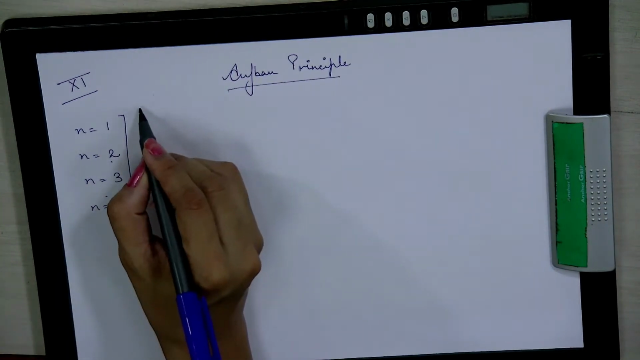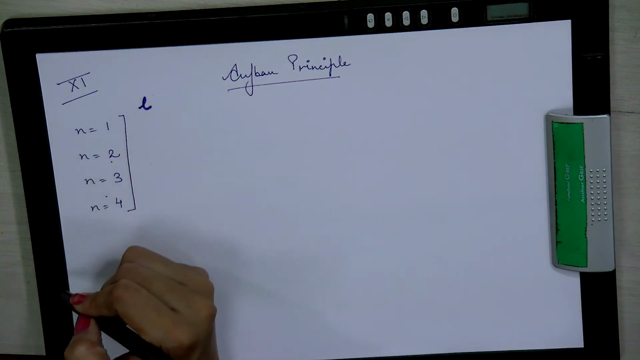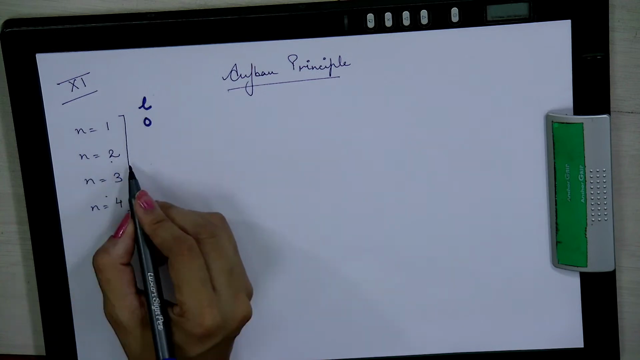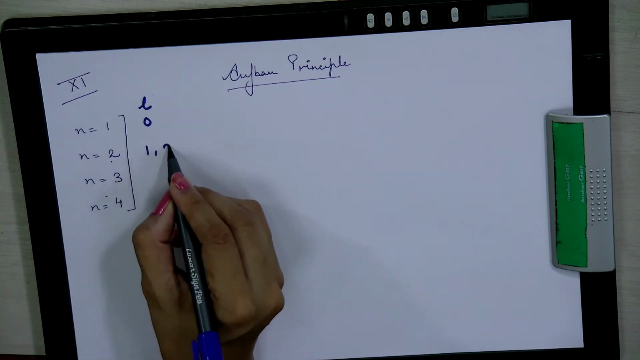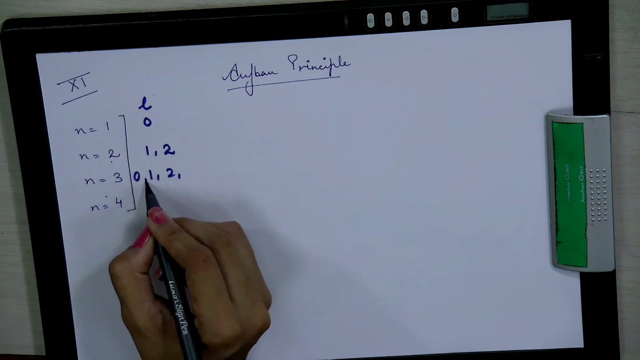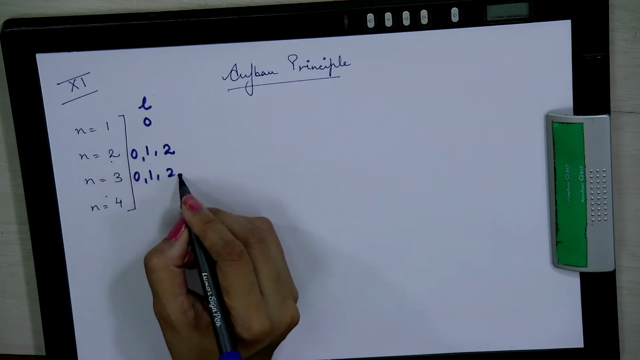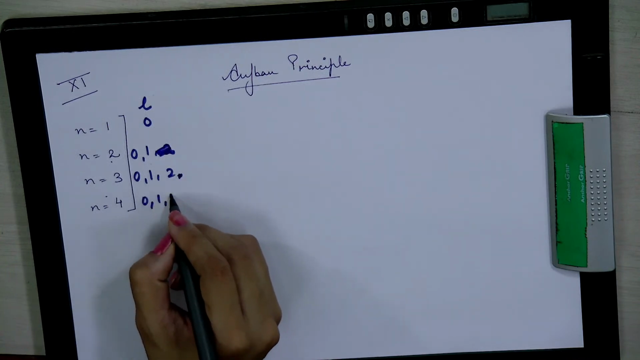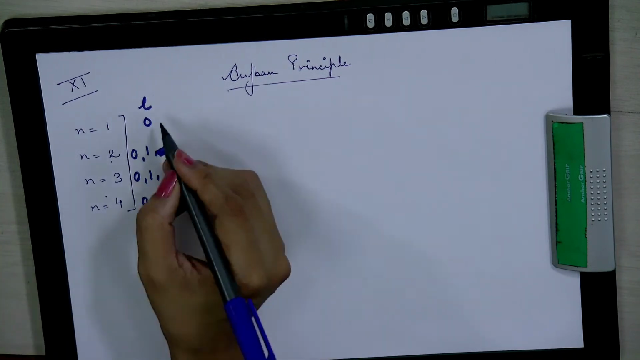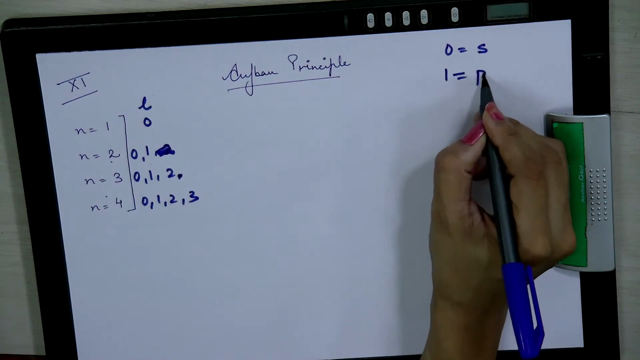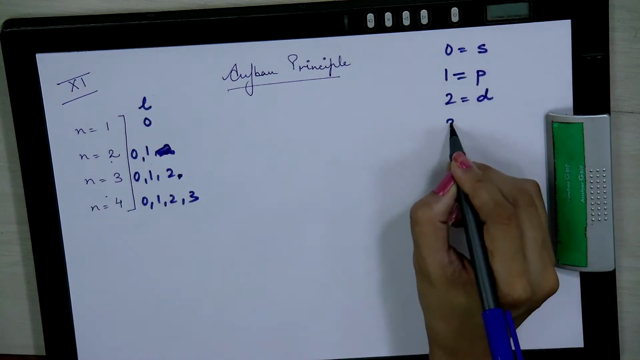Accordingly, we have the azimuthal quantum number, which is L, right? When n is equal to 1, L is 0. When n is equal to 2, it is 0 and 1. If it is 3, it's 0, 1, 2, and for 4 we have 0, 1, 2, 3. So, for 0 it is S, for 1 it is P, for 2 it is D, for 3 it is